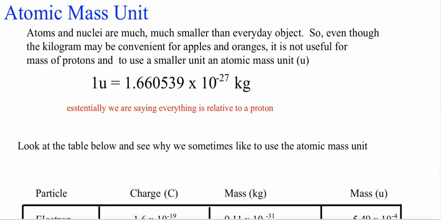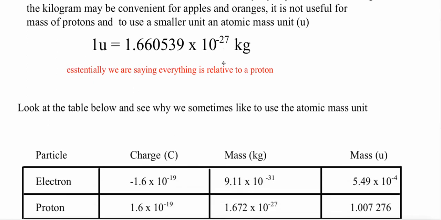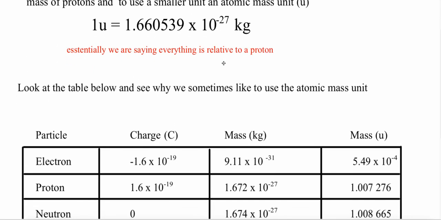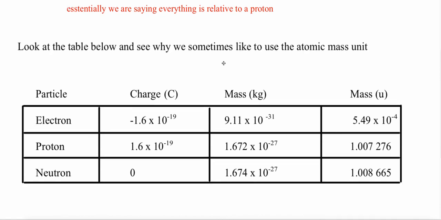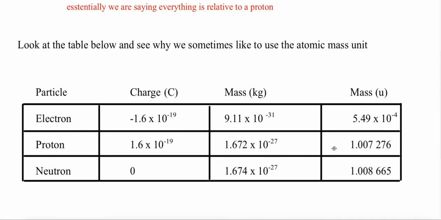But then they did measurements later on, and they found out that protons and neutrons do actually have different masses. So if we look here at this table, we have the mass of a proton and the mass of a neutron in atomic mass units. For doing calculations in physics, it is very crucial that you know both the proton and neutron masses in atomic mass units to 6 decimal places. And we're going to see why coming up soon.